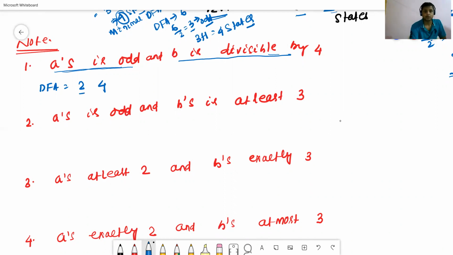These 2 are for number of A's odd or even, and this 4 is for B divisible by 4. So how many states will be required for the given DFA? Total, just multiply 2 into 4. A total of 8 states will be required.